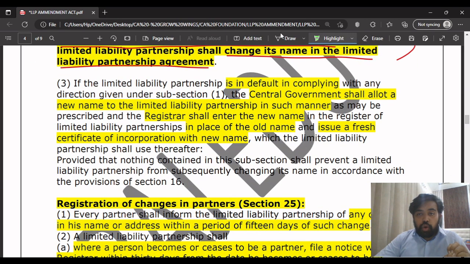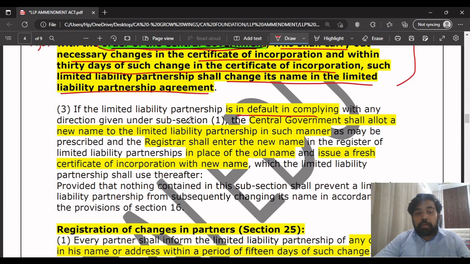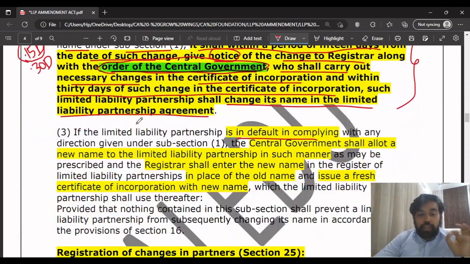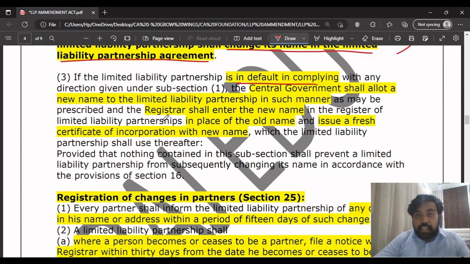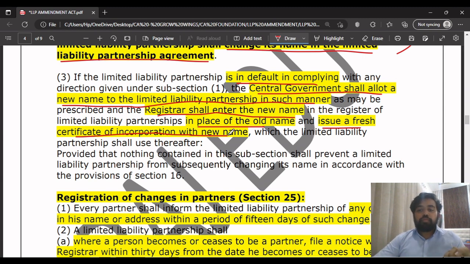Next point, point number 3. What they are trying to tell here is that if the LLP is in default, meaning they did not comply with the above subsection 1, that even though the application is filed, the LLP did not change its name or obtain a new name, in such a case the central government will allot a new name to the LLP in such a manner as may be prescribed, and the registrar shall enter the new name in the register in place of the old name, and issue a fresh certificate of incorporation with the new name, which the LLP shall use thereafter.